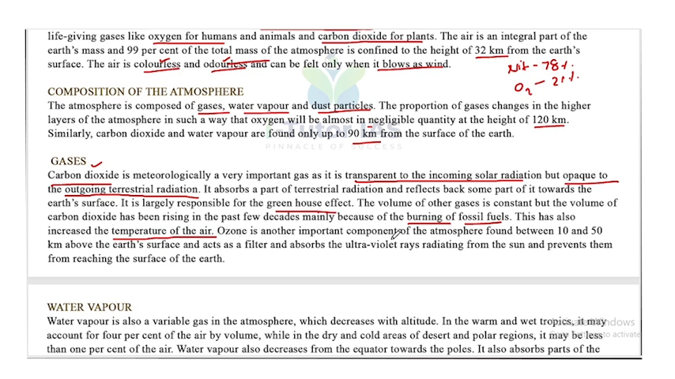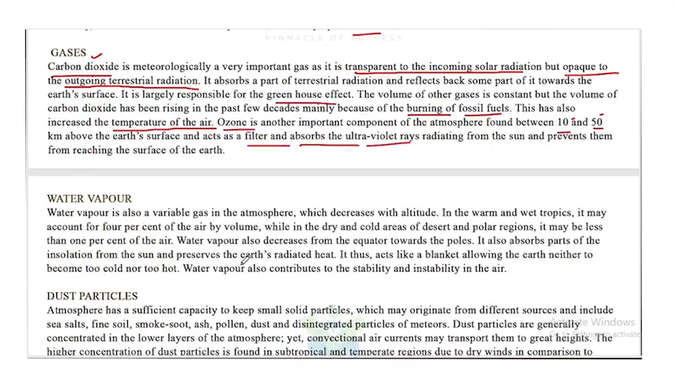Ozone is another important component of the atmosphere, found between 10 to 50 km above the Earth's surface, and acts as a filter and absorbs the ultraviolet rays radiating from the sun and prevents them from reaching the surface of Earth. Now, water vapor.